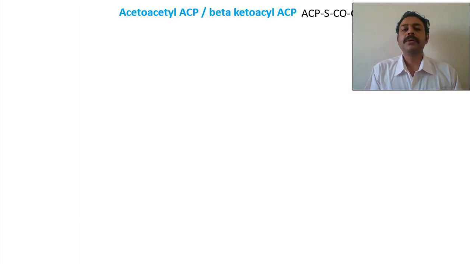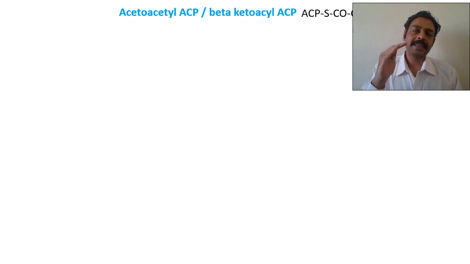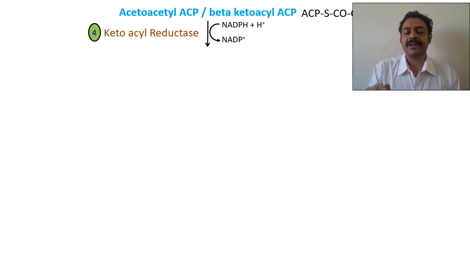So we have seen the first three steps. Now you have acetyl ACP. See, beta oxidation and fatty acid synthesis have exactly opposite steps. The first step is reduction. What is reduction? Addition of hydrogen. The second step is dehydration. The third step is again reduction. This is how we are going to join carbon, carbon, carbon like that.